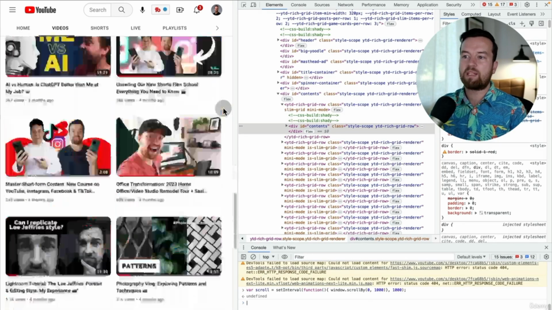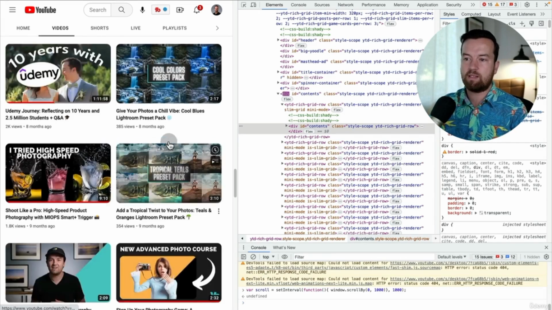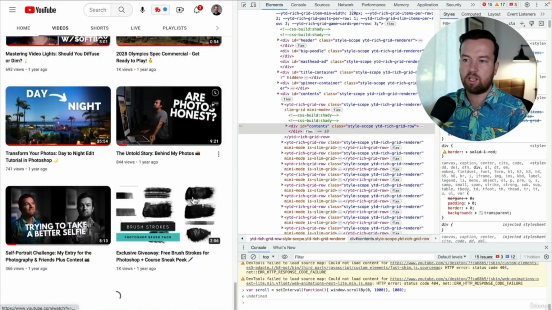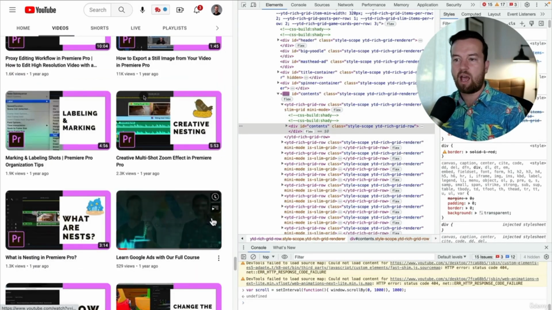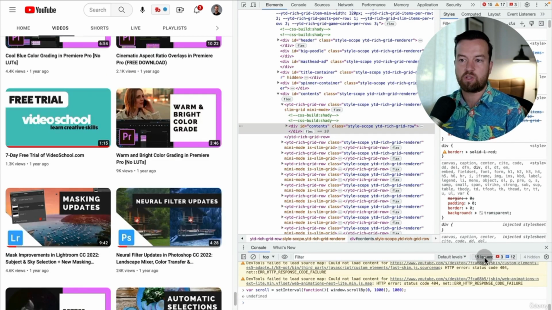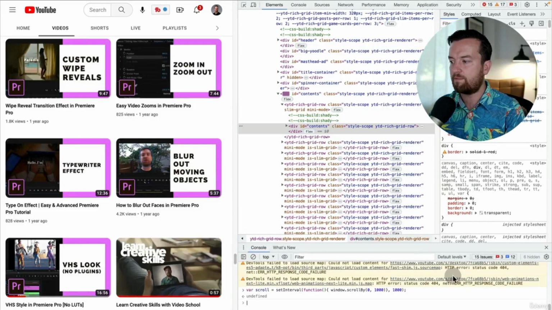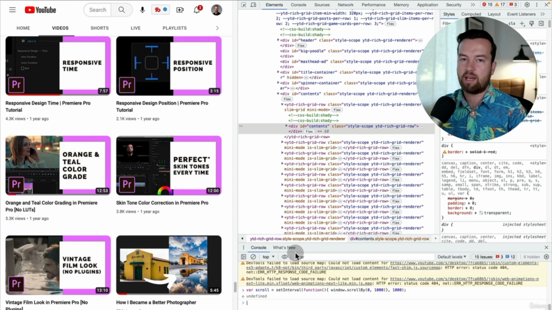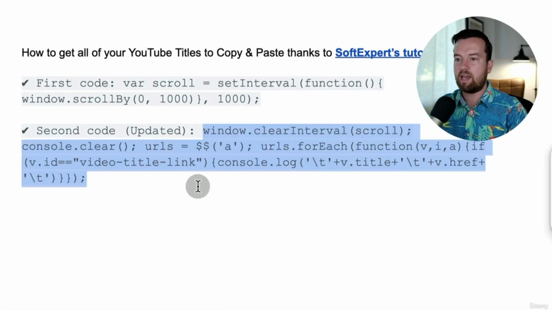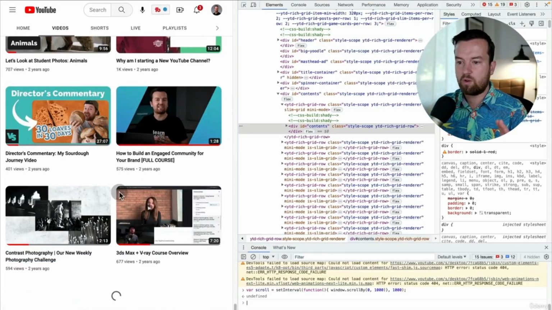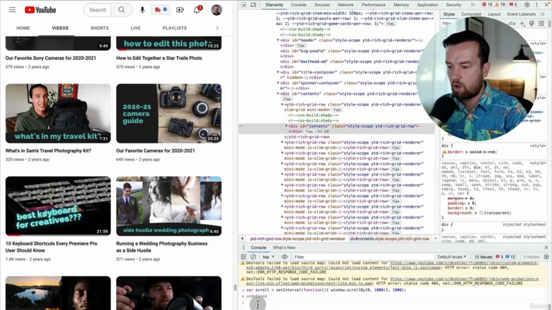Now what's going to happen is this is just opening basically all of these videos on our page. It's scrolling through the channel. And depending on how many videos you have as a channel, it's just going to open it up depending on how fast your internet is. While it's doing that, I'm going to copy this text here, this second code. And I could let this just continue opening, but I'm just going to paste this code to show you.